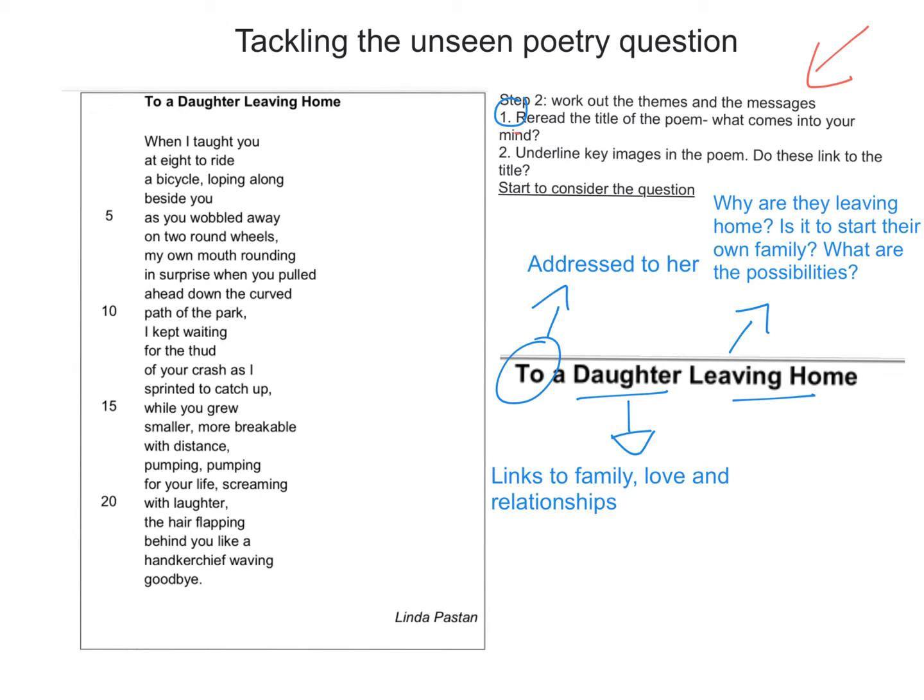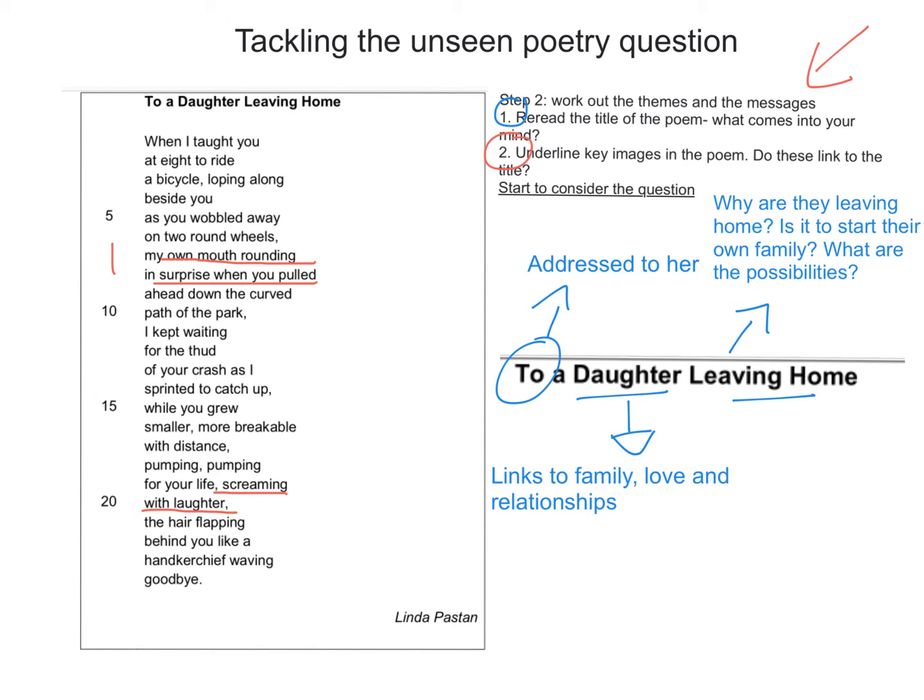Now we need to look at step number 2. We need to underline the key images in the poem and we need to think about, do these link to the title? The images I'm going to underline for you and to talk through might not be the images that you would find. This is an unseen poem and you need to remember that these are your ideas and you need to be confident in what you are finding. So the 2 images that I'm going to look at.